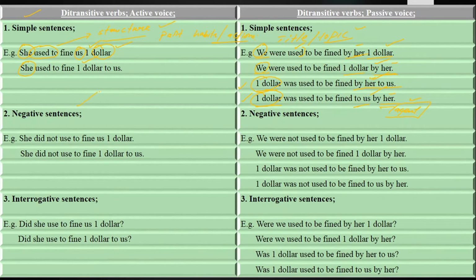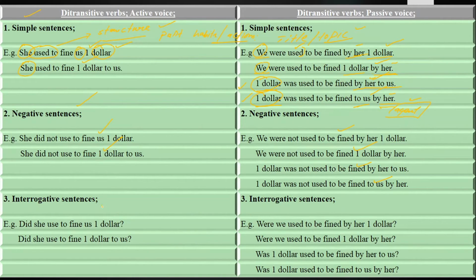Negative sentences, those sentences in which we deny the statement, reject the statement, and refuse the statement are called negative sentences. She did not used to fine us $1. She did not used to fine $1 to us. We were not used to be fined by her $1. We were not used to be fined $1 by her. $1 was not used to be fined by her to us. $1 used not to be fined to us by her.